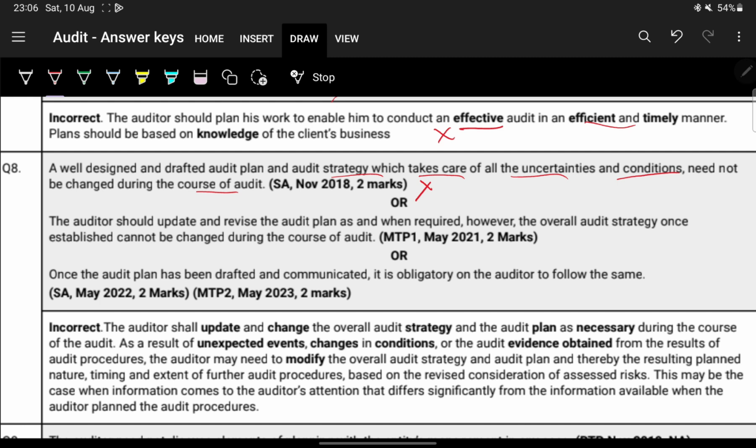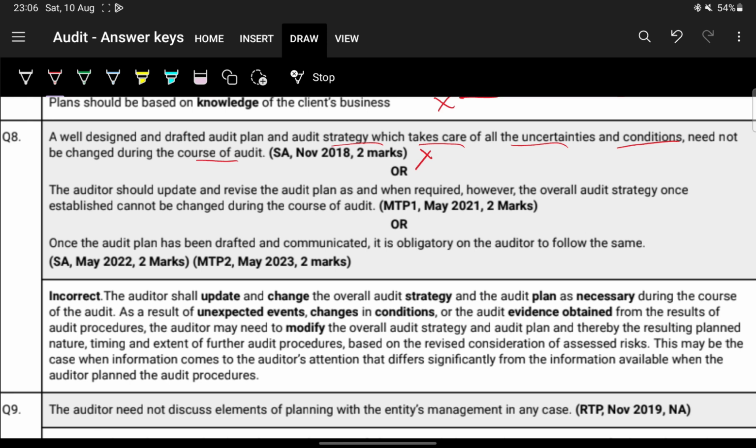If any procedures are performed and there's any deviation, or if any audit evidence is obtained, then you will obviously have to change the audit plan, irrespective of how well it is drafted and how much care has been taken in planning for the uncertainties.